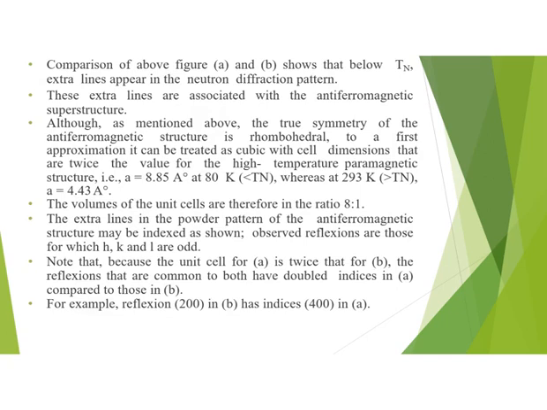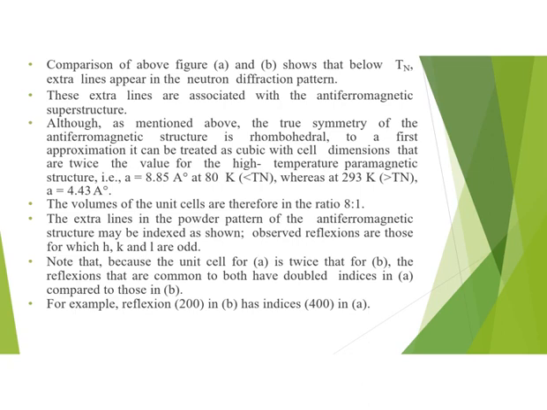This slide is related to slide number 18, which contains figures A, B and C. So in order to get better understanding of this slide, we will have to look at both the slides simultaneously. Comparison of the figures A and B shows that below the Néel temperature, some extra lines appear in the neutron diffraction pattern. The extra lines appear in figure A at 331 degree and 511 degree. These extra lines are associated with the antiferromagnetic superstructure.